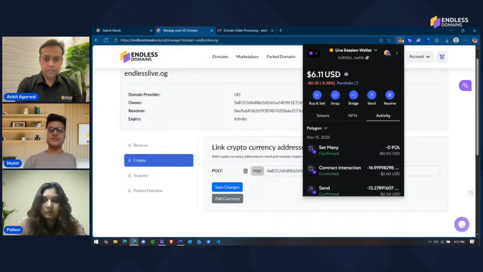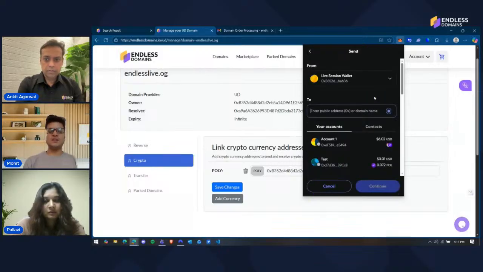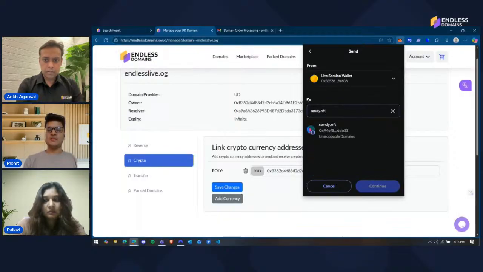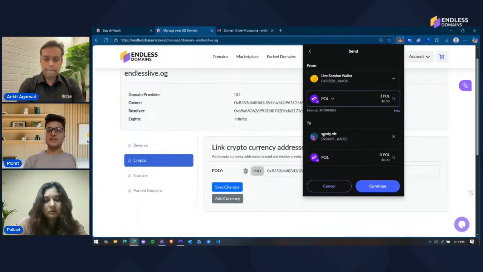Let's say I want to send funds to Sandy, one of my friends. I'll click on send, but I don't remember her wallet address. I'll simply type her domain name, which I know is sandy.nft. When I type sandy.nft, it gives me her wallet address itself. I'll click on this, and then I can send any amount of Polygon I like to sandy.nft. There's no exchange of messages between me and Sandy asking what the wallet address is, or confirming whether it is right or not.